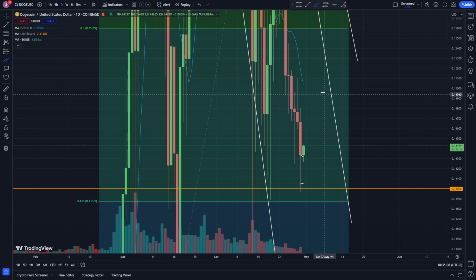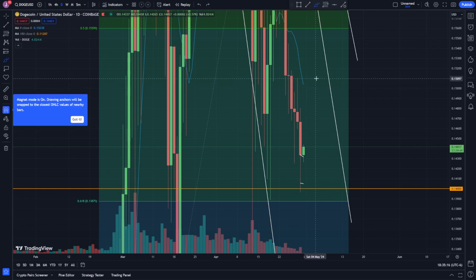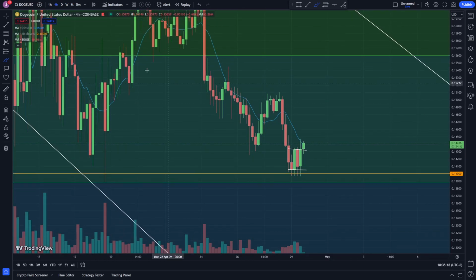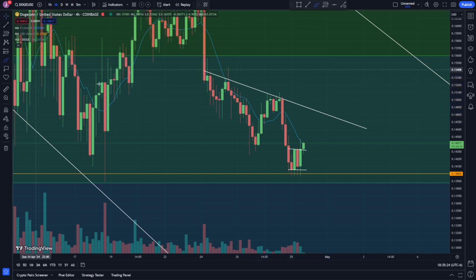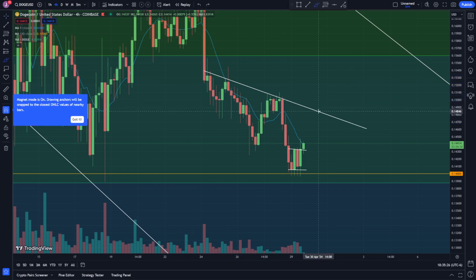Let's go back to that daily. The daily 9 moving average is sitting at around .15046, so around 15 cents. That could be the possible next target. Let's see what this lines up to when we do this trend line. This previous top is around 15 cents.